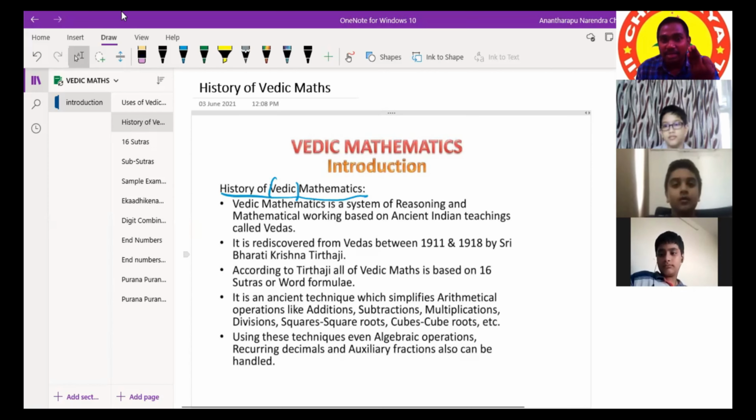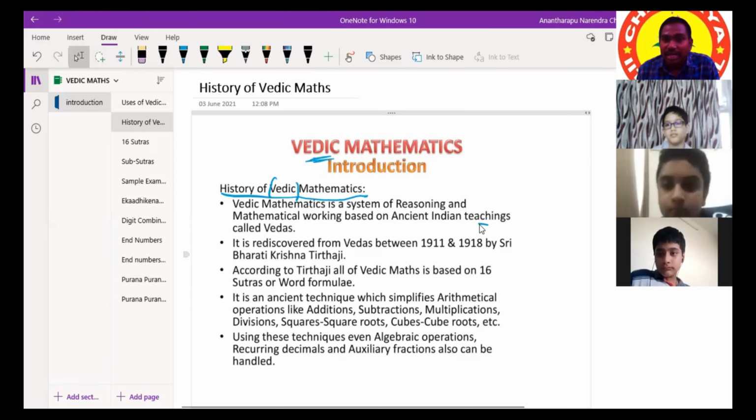Our Vedic maths comes under Atharva Veda. It's a branch in Atharva Veda. Vedic mathematics is a system of reasoning and mathematical working based on ancient Indian teachings.